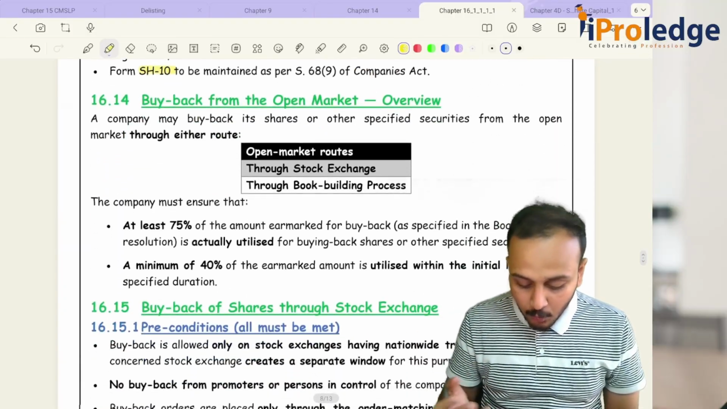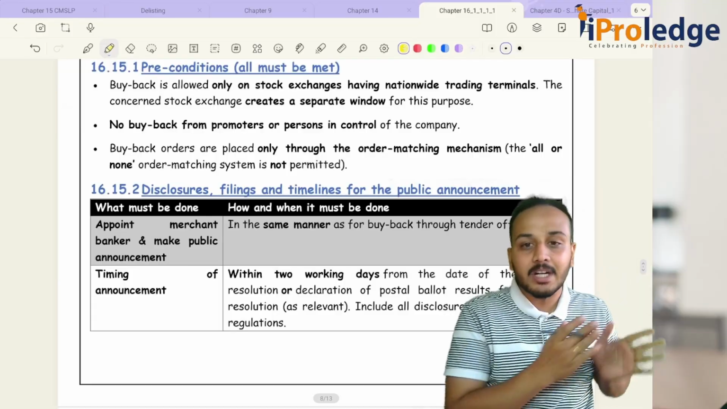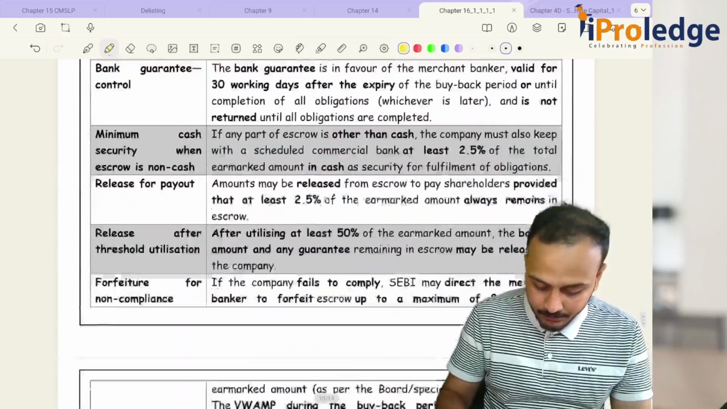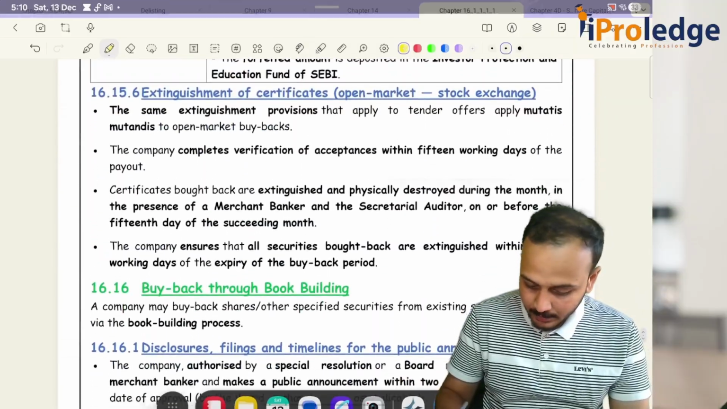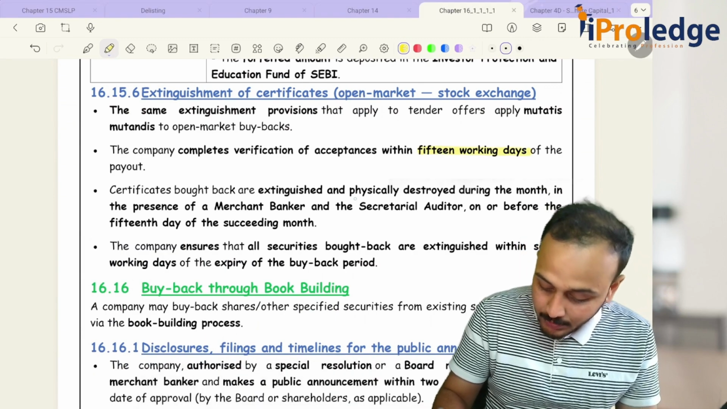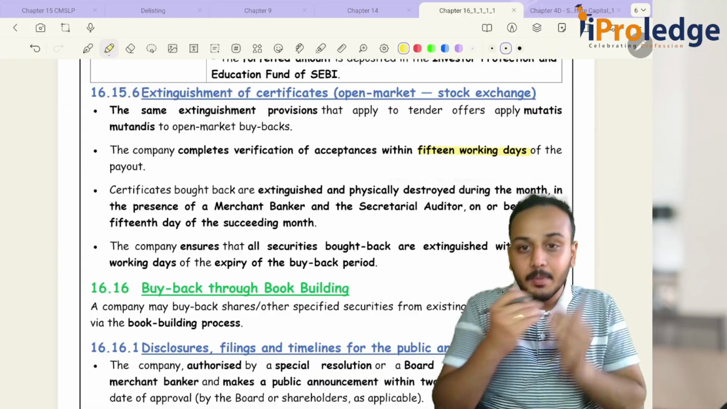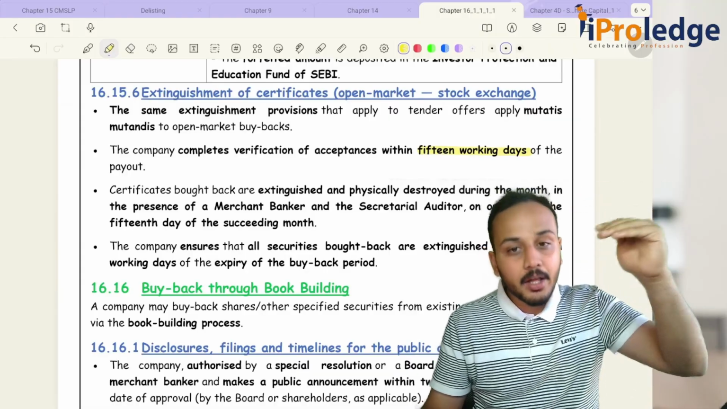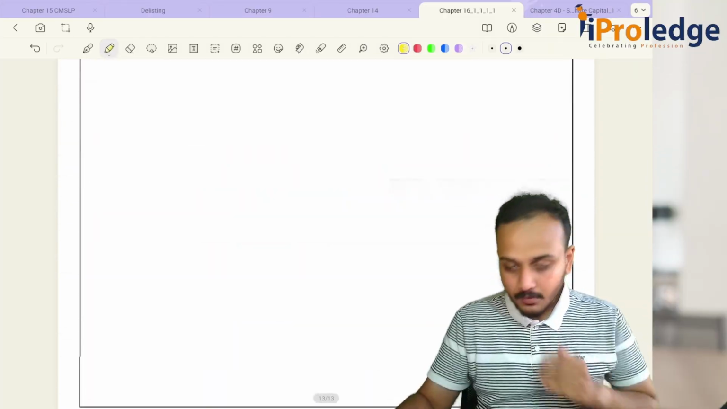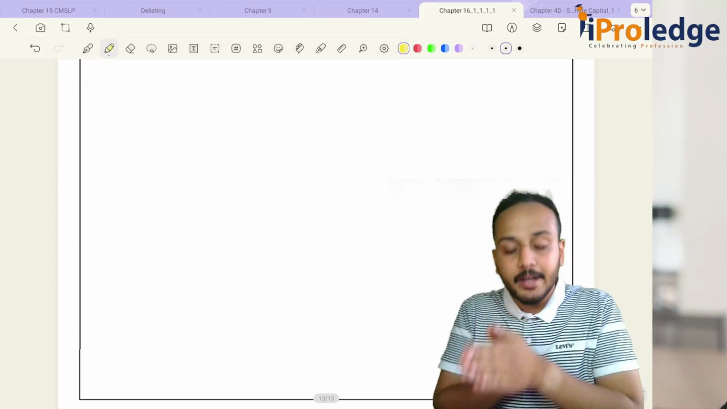If you look at open market offers, most of the procedures are similar to what is there in the tender offer. Even here it's the same: 15 working days, then it should be extinguished and physically destroyed. The remaining provisions are very similar to your earlier provisions. So you can go through the remaining provisions, that is through book building and through stock exchange.